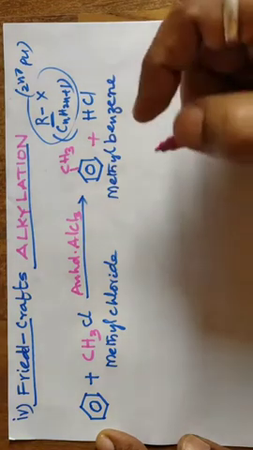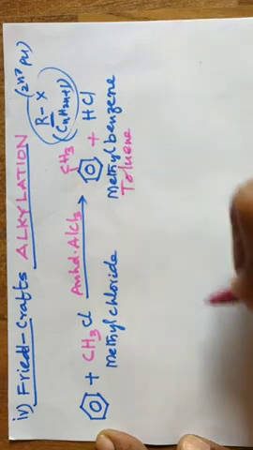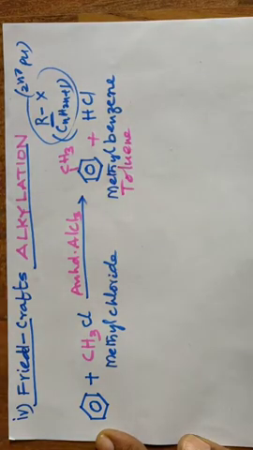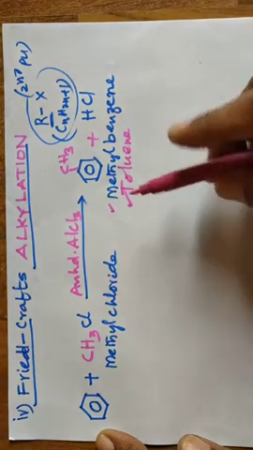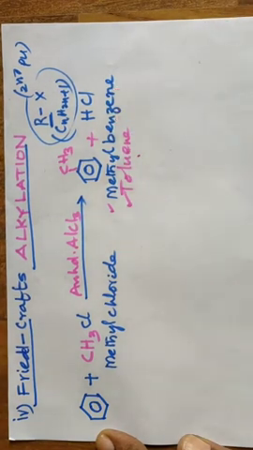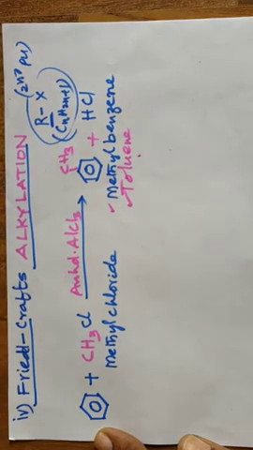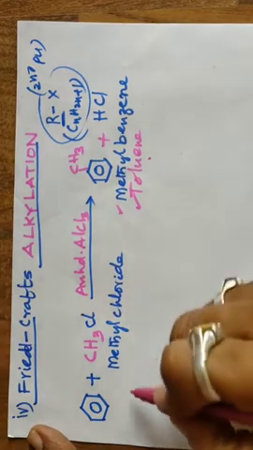A popular name is also there, that is toluene. Toluene is an accepted IUPAC name, and methyl benzene is another name. This statement carries one mark. How do we write the statement?